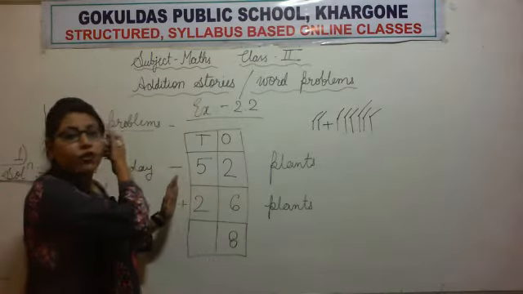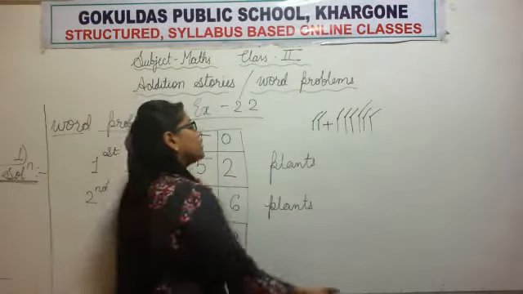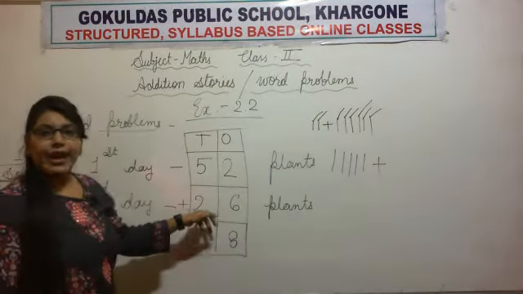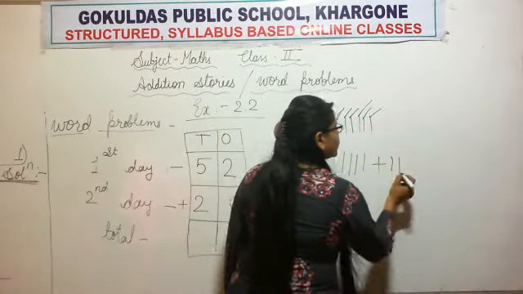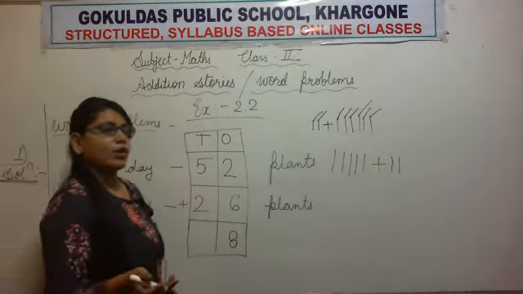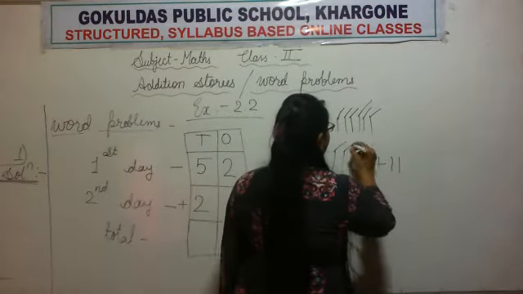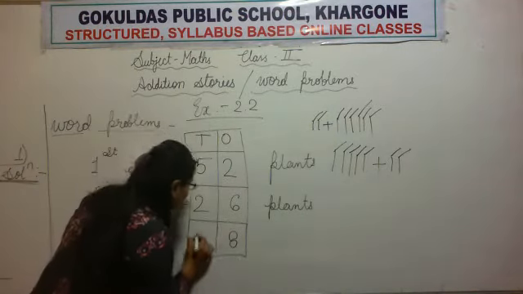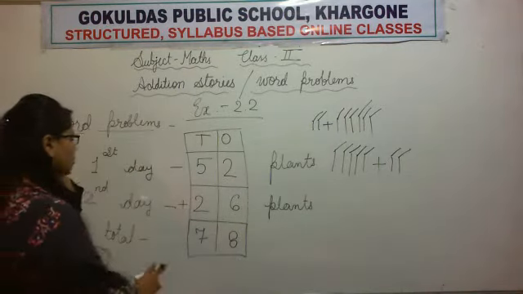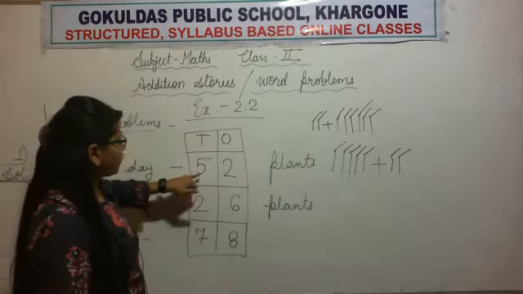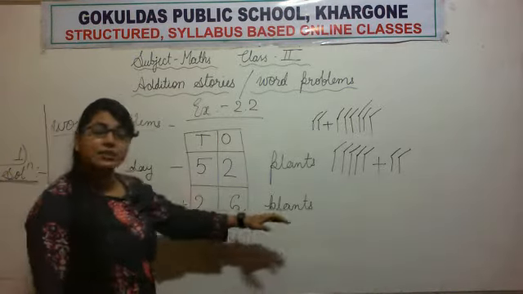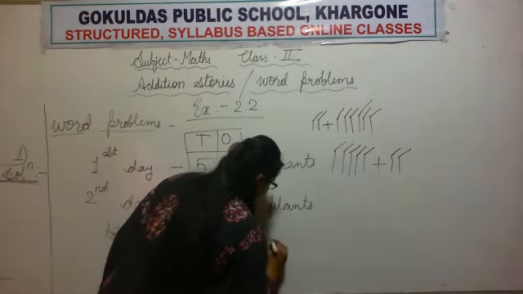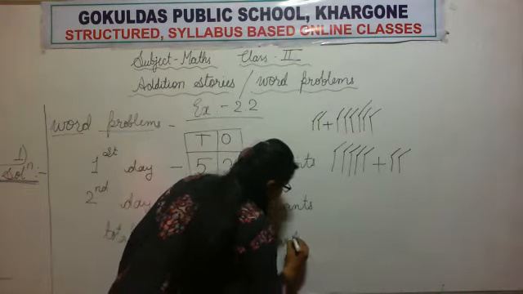Now it's the turn of the tens column. 5 is written there, so we will draw 5 sticks. Then we'll put a plus sign, then 2 is there, so we will draw 2 sticks. Now let's count how many sticks there are. 1, 2, 3, 4, 5, 6 and 7. 7 sticks, so we will write the number 7 here. So 78. 52 plants plus 26 plants is equal to 78 what? 78 plants. So we will write plants also.